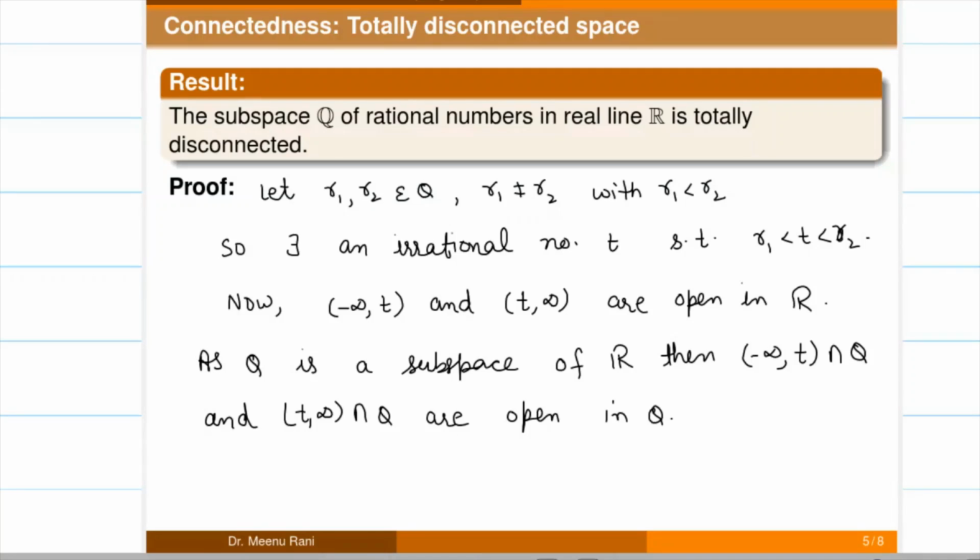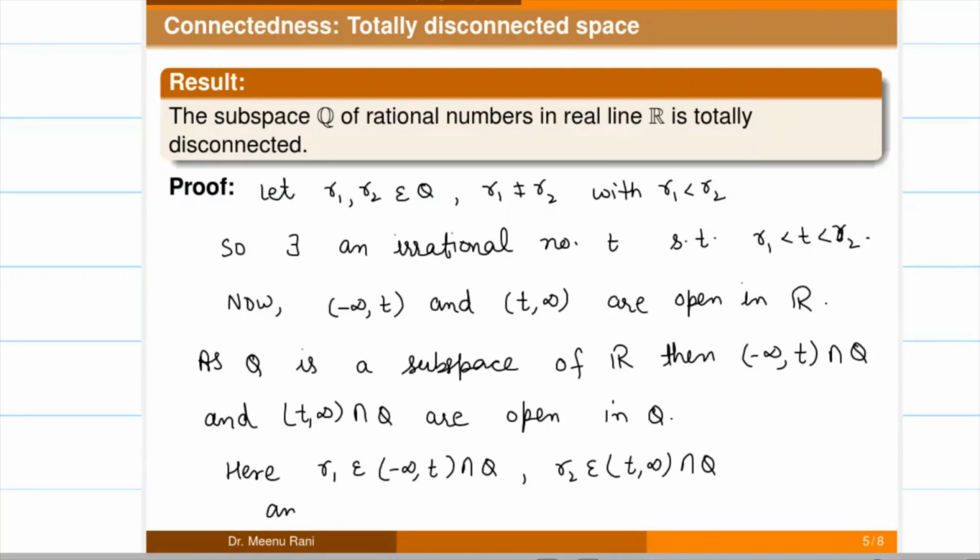And here we have two rational numbers R1 and R2 with R1 less than R2. So from these open sets we can say that R1 belongs to this open set and R2 belongs to another open set here.